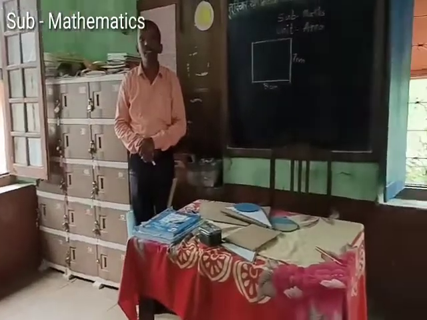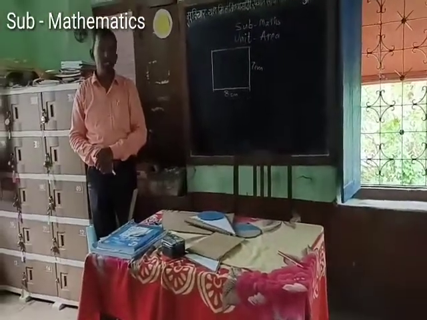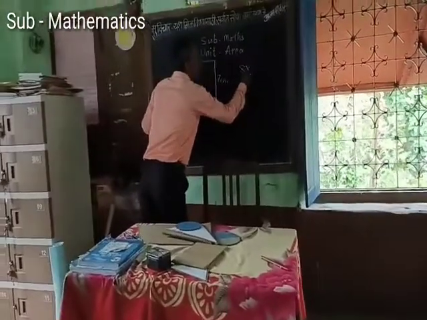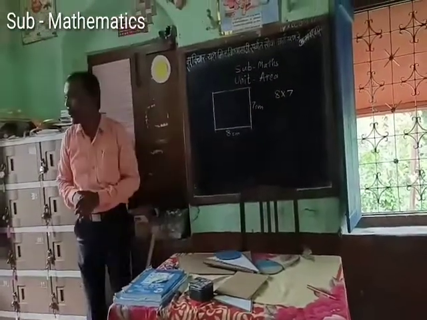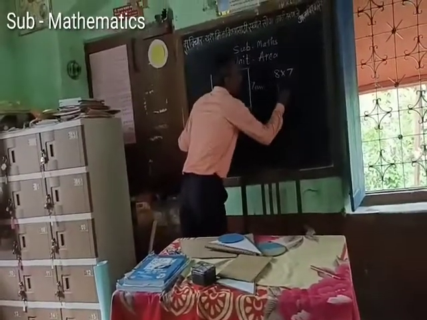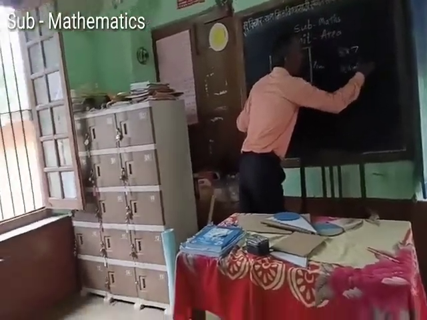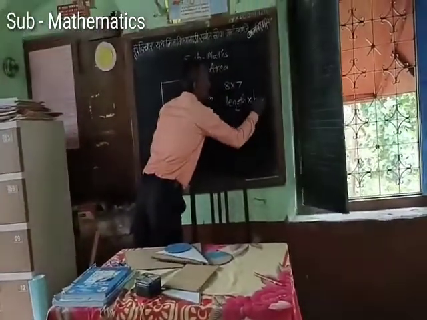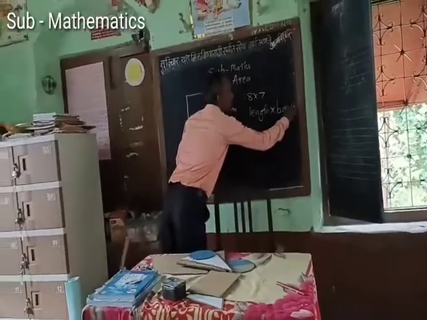56. How do you find it? You make 8 into 7. What is 8? That is length. And what is 7? It is breadth.